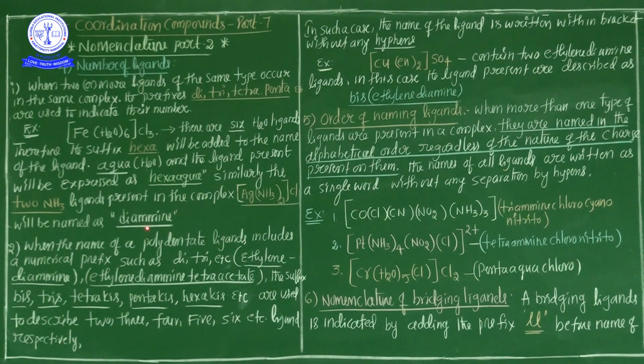For ammine we write diammine. NH3 is present two times, so we use di and then the ligand name ammine. So diammine.